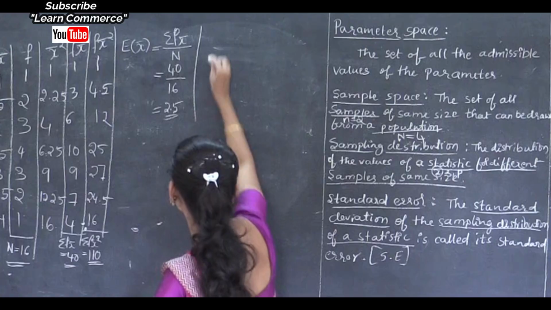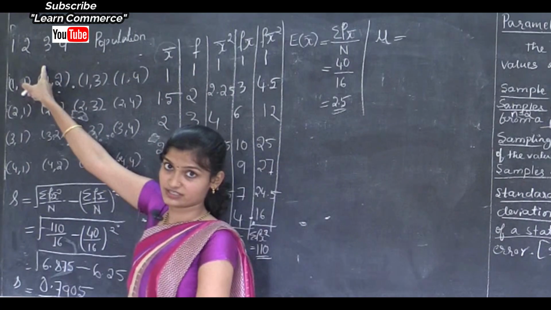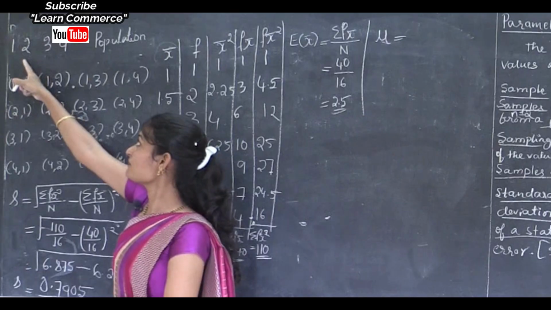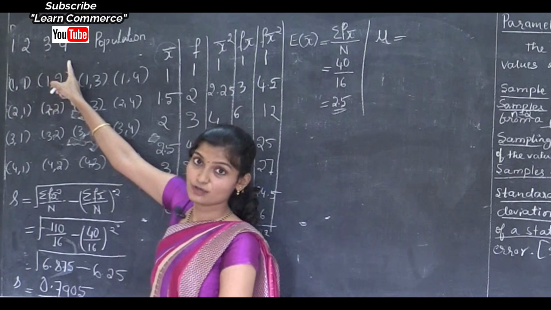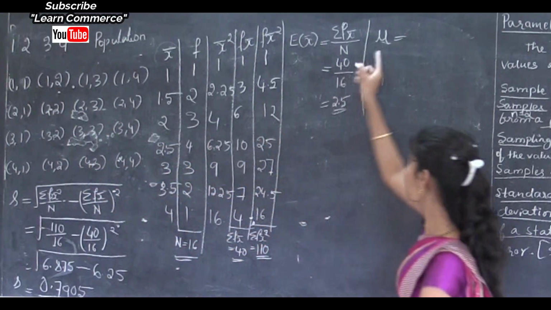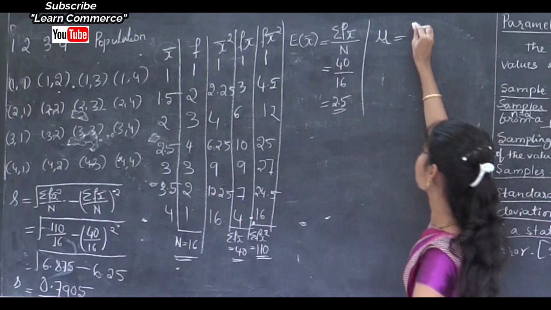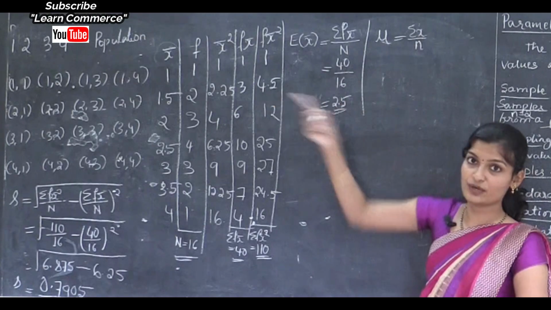So mu formula, mu is equal to, see these are the population observations, isn't it? So populations are 1, 2, 3, 4. So these are x observations. Here frequency is not there. So how to calculate population mean? That is sum of x divided by small letter n, because here frequency is not there.